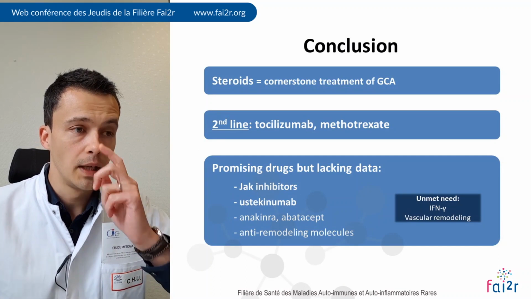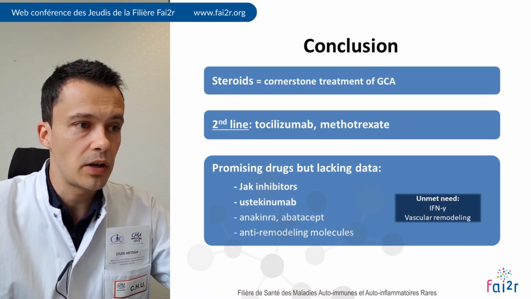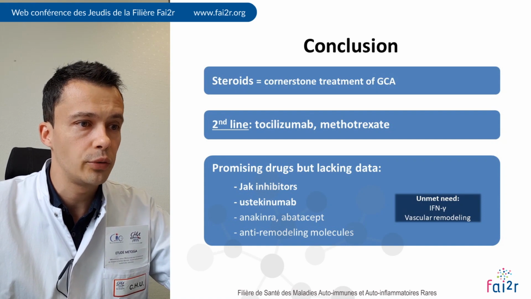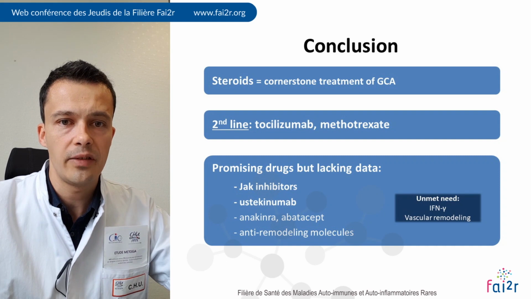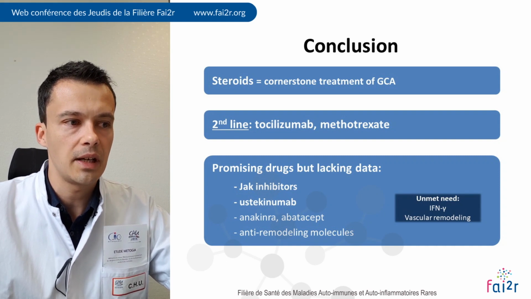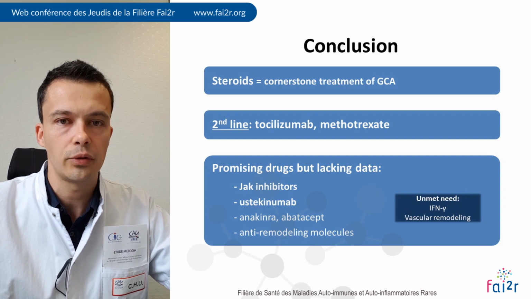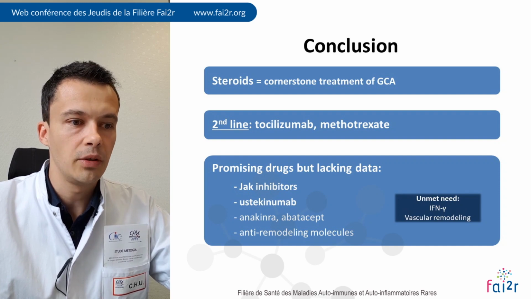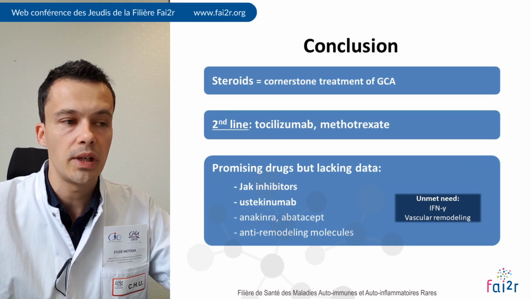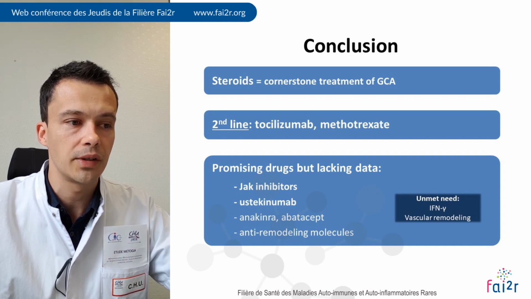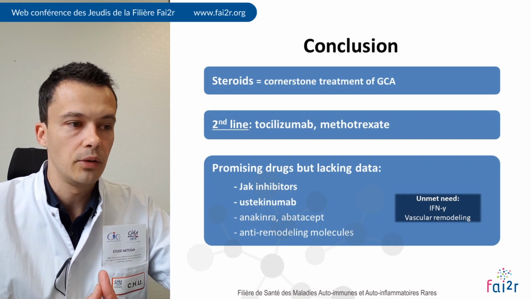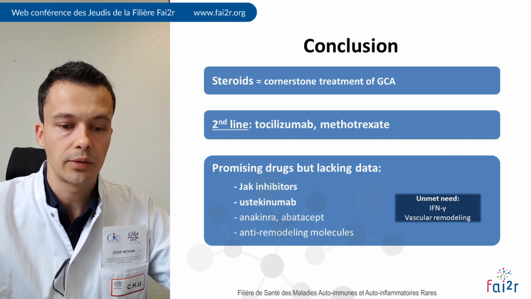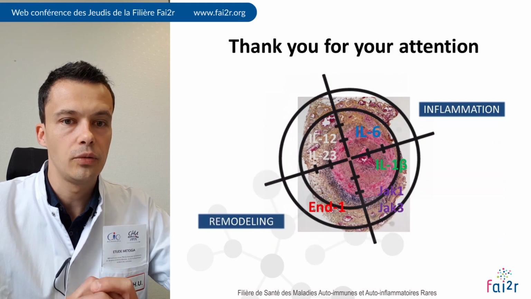To conclude, I'd like to say that steroids are the cornerstone of the treatment of GCA, that this treatment is very effective but is not the perfect treatment for GCA, and that as a second line you can use tocilizumab or methotrexate, and that the unmet need in GCA is vascular remodeling, and there are promising drugs that could control this vascular remodeling, such as ustekinumab or JAK inhibitors. I thank you for your attention.